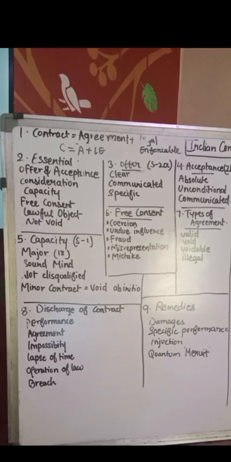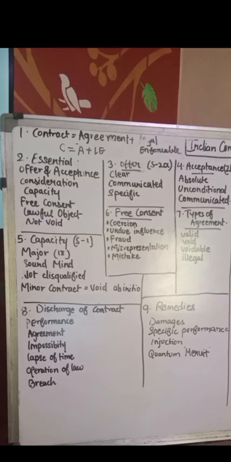Not expressly declared void. Some agreements are automatically void even if the parties agreed, such as an agreement in restraint of marriage, an agreement in restraint of trade, a wagering agreement, or an uncertain agreement. Then we discuss the different types of contract or agreement. First, we discuss the valid contract.